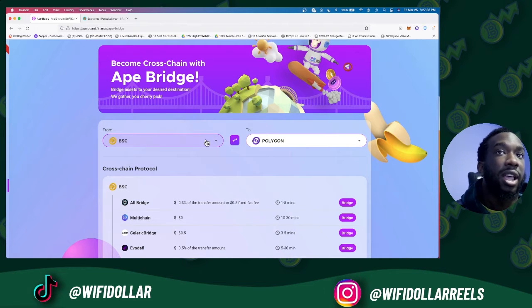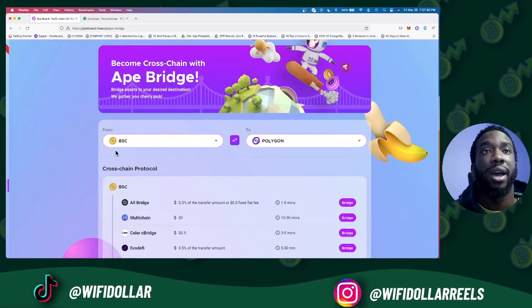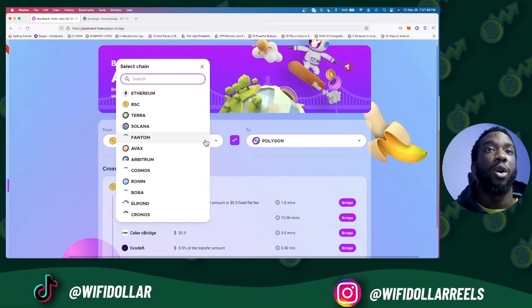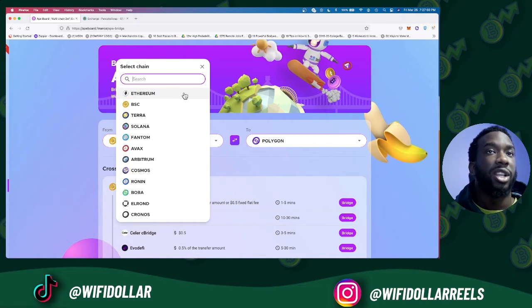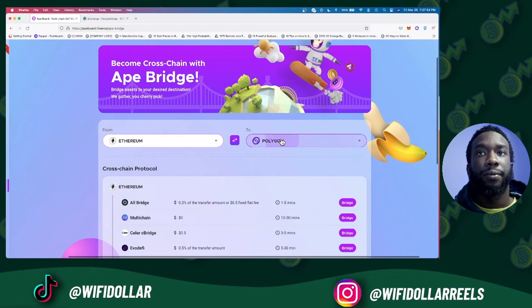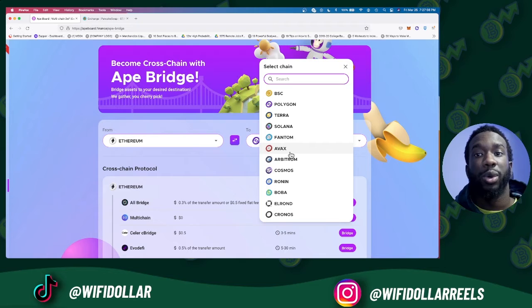So let's say, as you can see here, I want to bridge crypto assets from Binance Smart Chain to Polygon. I would just enter that. I told y'all we're going to be bridging assets over from Ethereum to Polygon, so let's do that now. You're going to click Ethereum here, and we're going to bridge assets over to Avalanche. I think I just said Polygon, but I meant Avalanche.